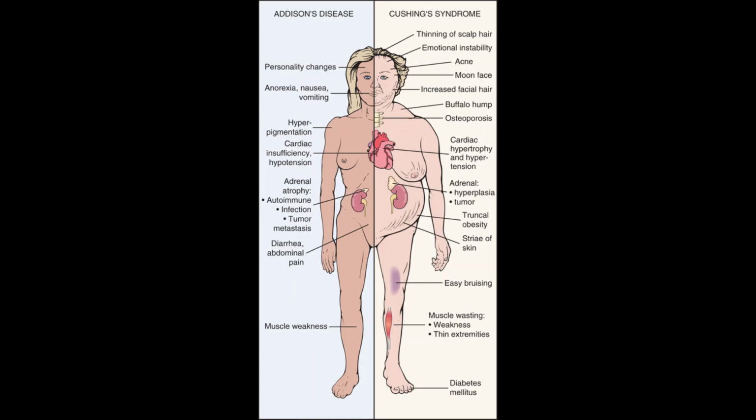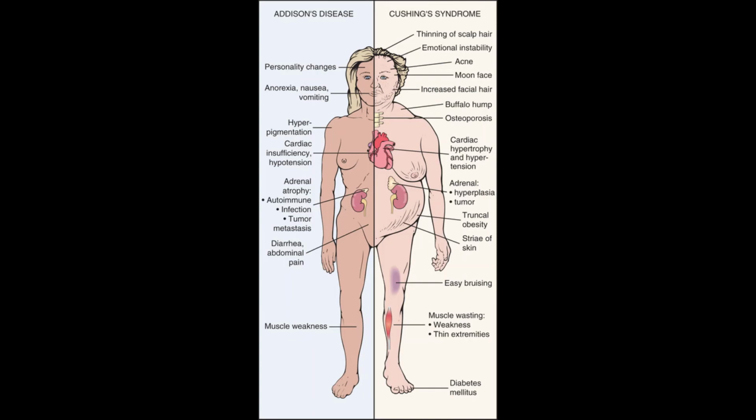Now, this is all from hypercortisol production. Now we're going to talk about hypocortisol production, which represents as Addison disease. Now, Addison's disease is a result of failed adrenal functions, often from autoimmune diseases. It can also come from local or general infections or adrenal cancer.